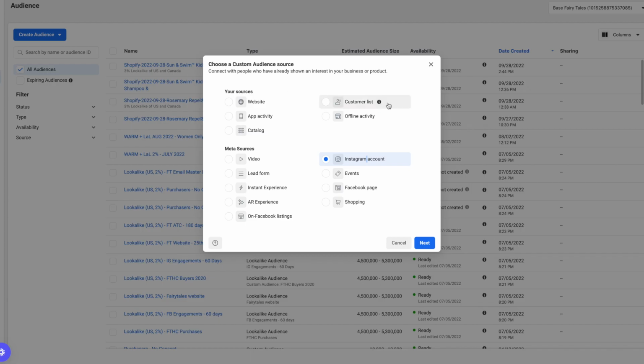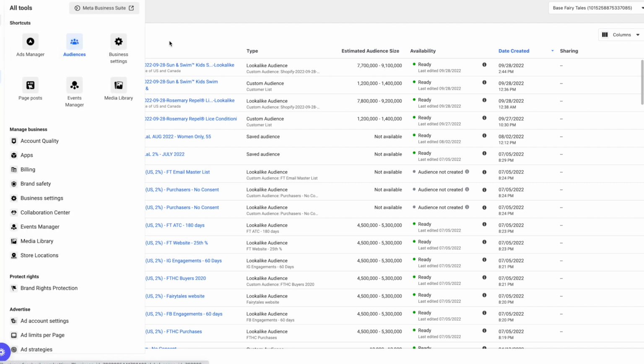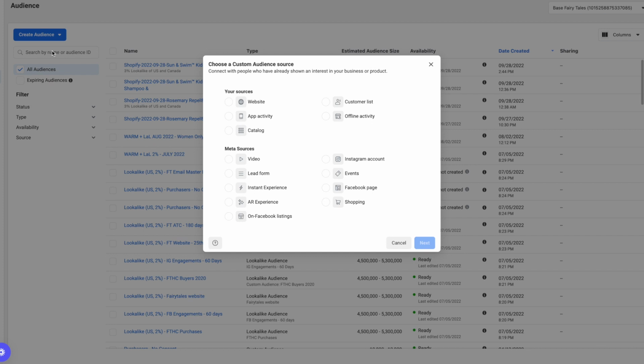Then if we actually go to Audiences in Ads Manager, let me show you how to get there again actually. You come here and you'll click on Audiences. You can create specific custom audiences in here. So the difference with this is that you are using data that you already have to create audiences for the ads. So your ads will be targeting people within these custom audiences that you create. So the top one that you'll probably use is website.